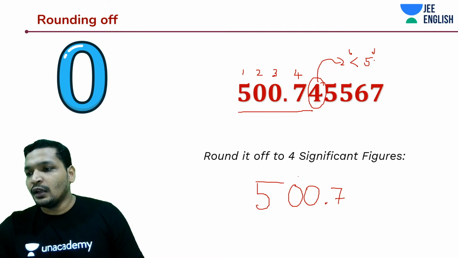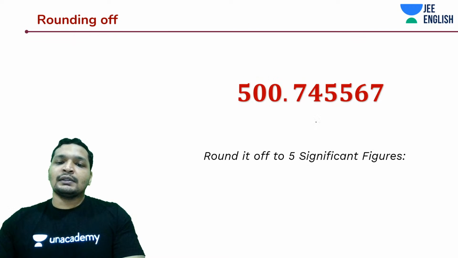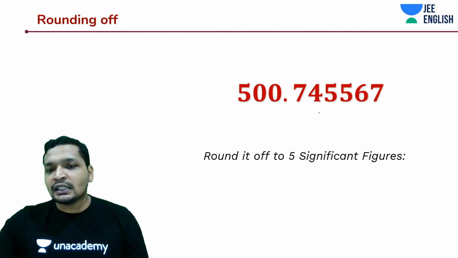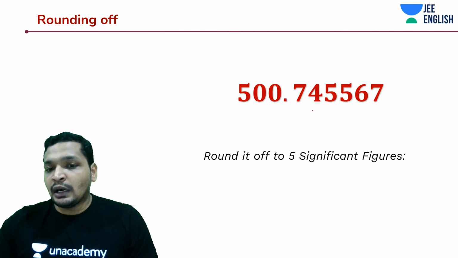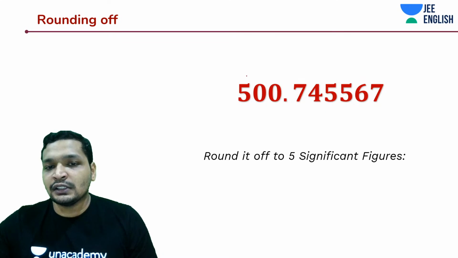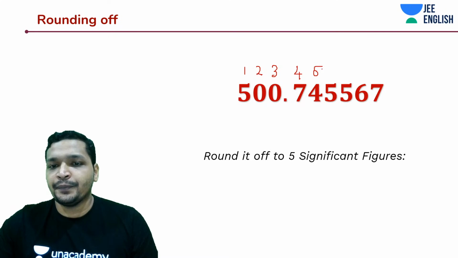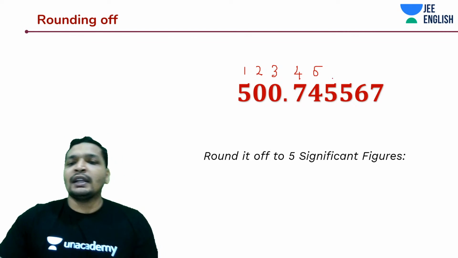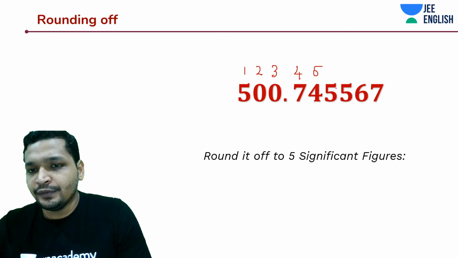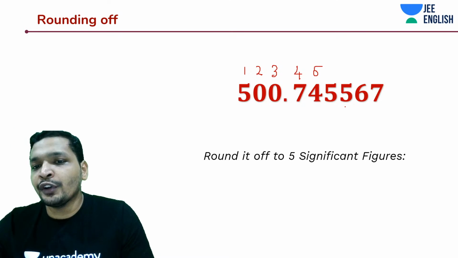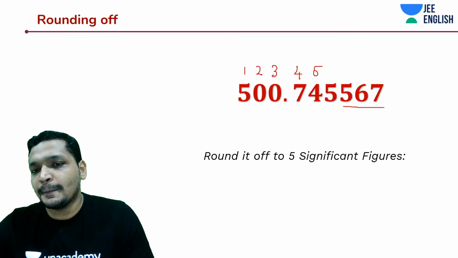Okay. Now similarly, let's get into the next part of it. So now they are asking us to round it off to 5 significant figures. Where does the fifth significant figure lie? 1, 2, 3, 4, 5. Now the next is 5. Now when it is 5, you are going to notice the numbers next to it. The numbers next to it are greater than 0.